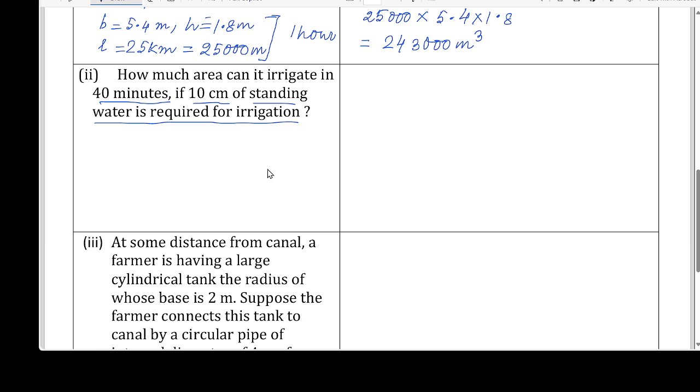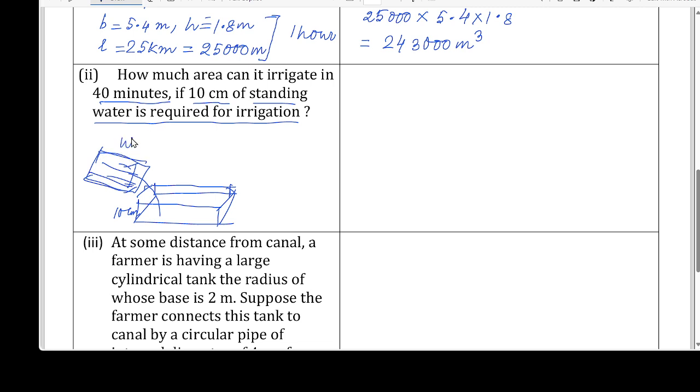That means this water flowing through this canal in this cuboid is deposited on an area where we need water, how much? 10 centimeter standing. 10 centimeter standing water is needed. That means the same volume.